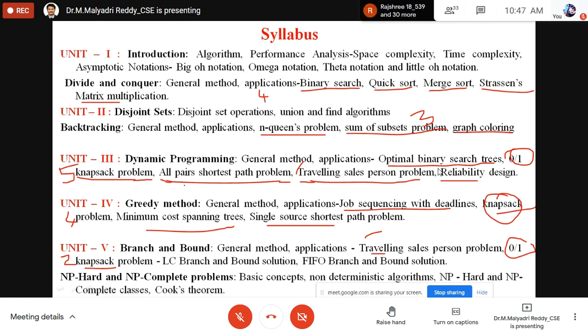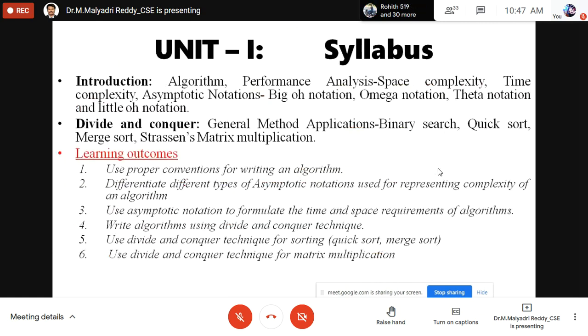A good student or regular student never loses marks. So these are all the individual unit syllabus, and coming to what you learned from that unit. What are the basic factors implemented in that unit? In the first unit, you will learn how to write the algorithm, how to use the simple notations to implement, how to formulate the time complexity and space complexity, how to apply divide and conquer for this.